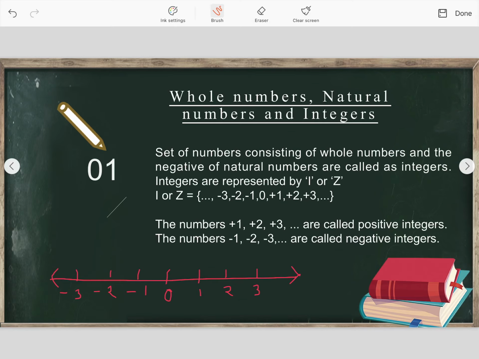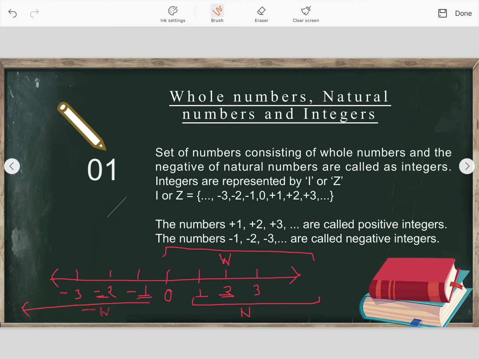Okay. So these from 1 and so on, these are known as natural numbers. You have studied, yes or no? If we include 0 in those natural numbers, then those are known as whole numbers, represented by capital W. And these numbers that I have written, -1, -2, -3 and so on, these are the negative of the natural numbers. 1 is a natural number, -1 is the negative of natural number 1, then 2 is a natural number, -2 is the negative of natural number 2. So these are the negative of the natural numbers.